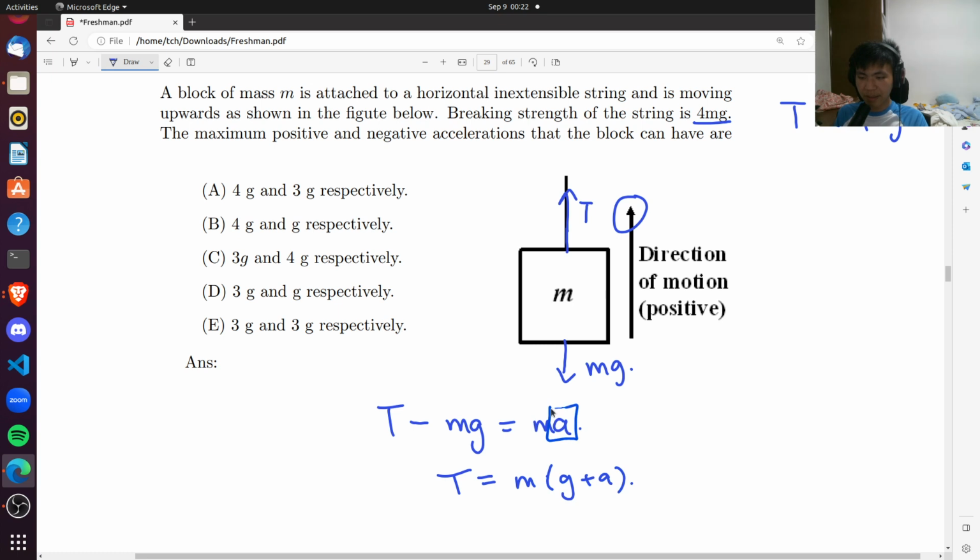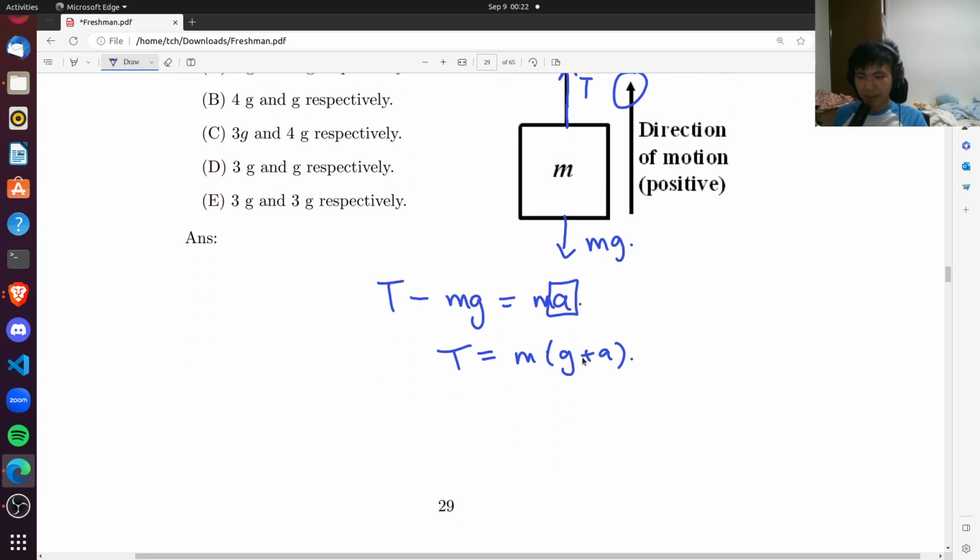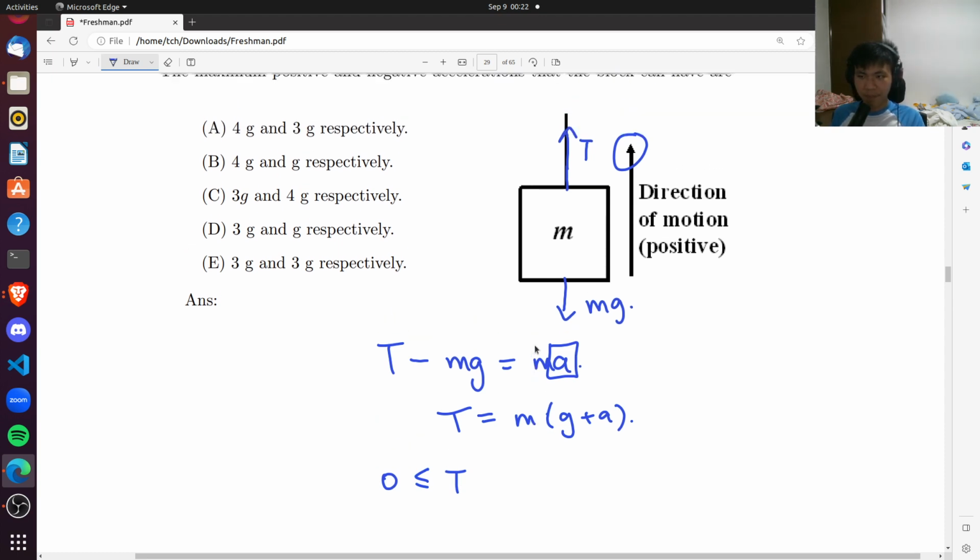So this a, we're asking, what is the maximum positive and negative value for this a? T is bound by two things. T must always be greater than or equal to 0, by the very nature of the string. T equals 0 means that the string is no longer pulling the object up.